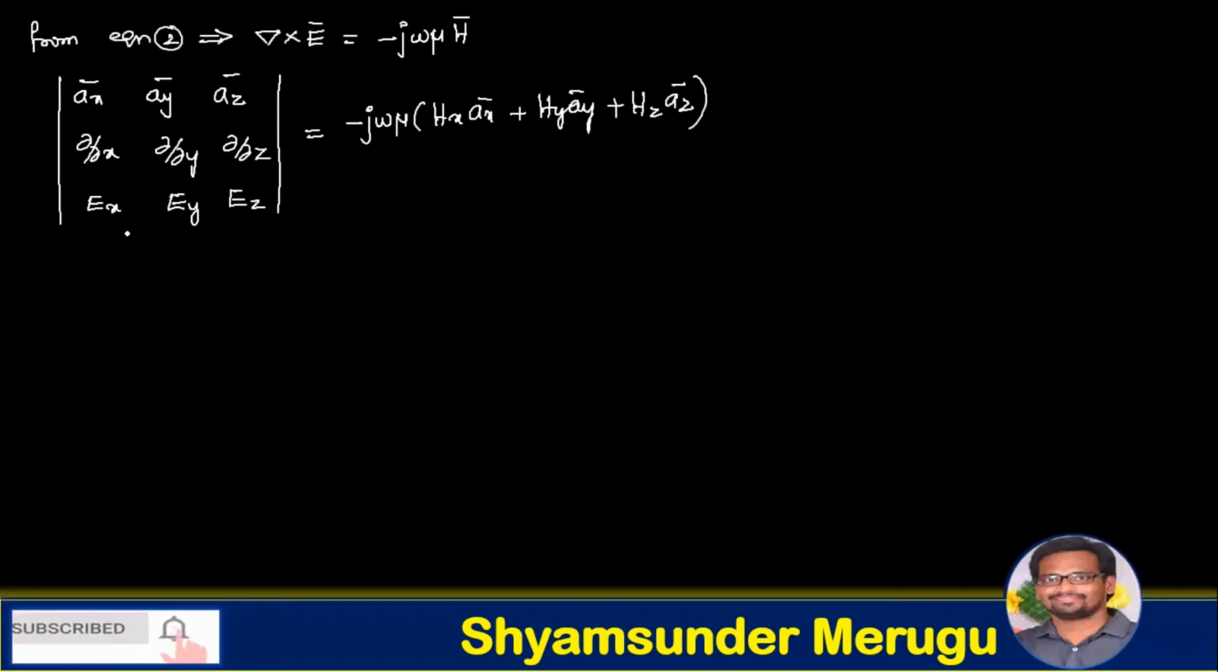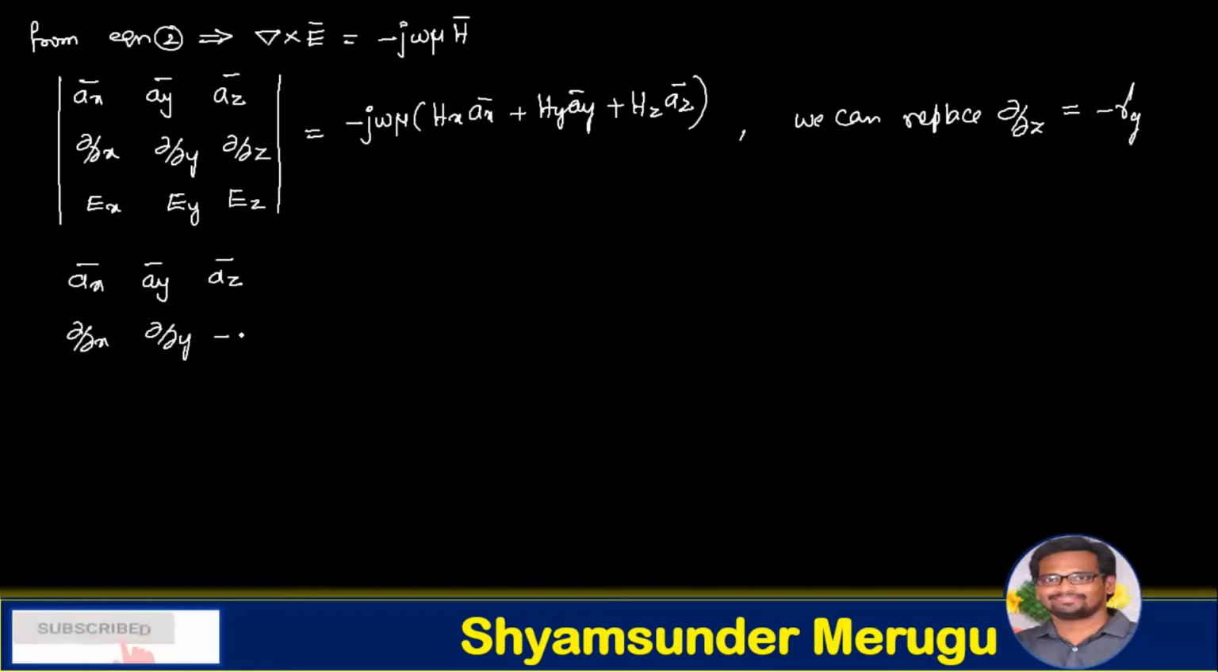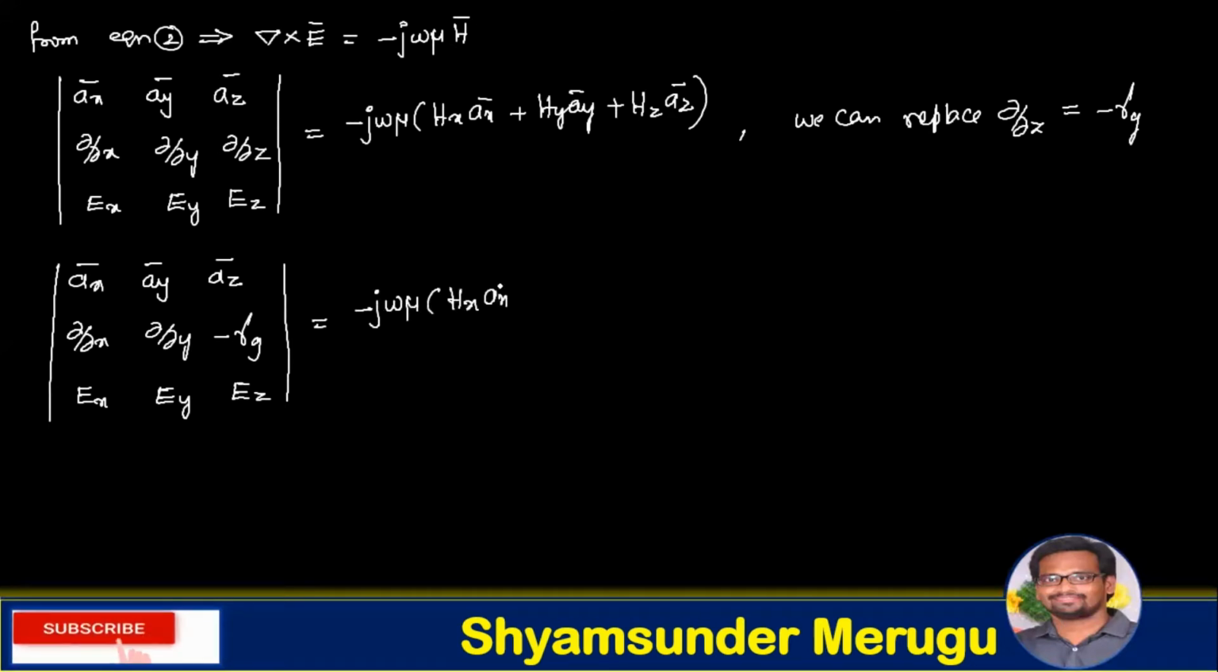As we know, as the z variations of the field quantities are exponential, we can replace the term ∂/∂z with −γg, where γg is the propagation constant of the guided structure, so that the above expression can be modified to |x̄ ȳ z̄; ∂/∂x ∂/∂y −γg; Ex Ey Ez|, which is equivalent to −jωμ (Hx x̄ + Hy ȳ + Hz z̄).